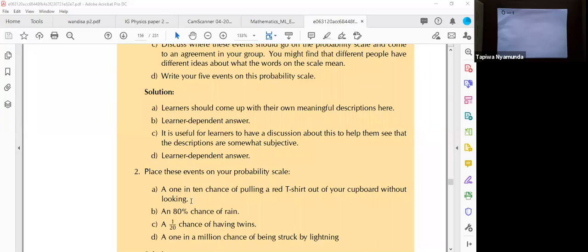As we have said, probability is the chance of an event happening. In this example, the event is pulling out a red shirt. So we want to figure out the probability of pulling out a red t-shirt.